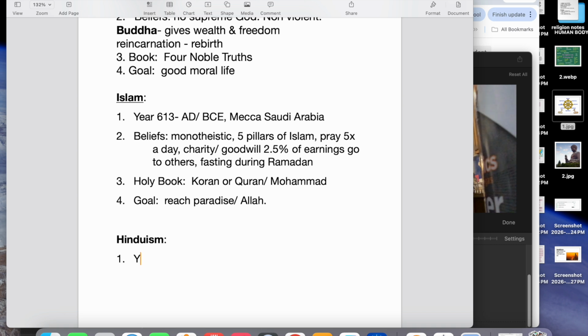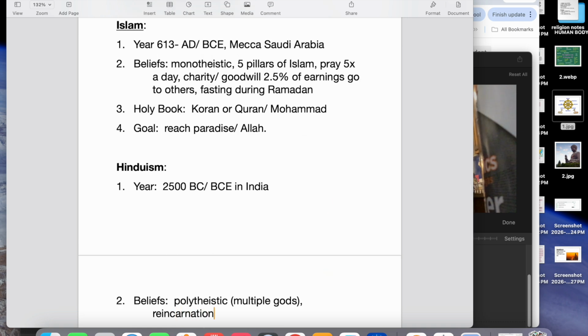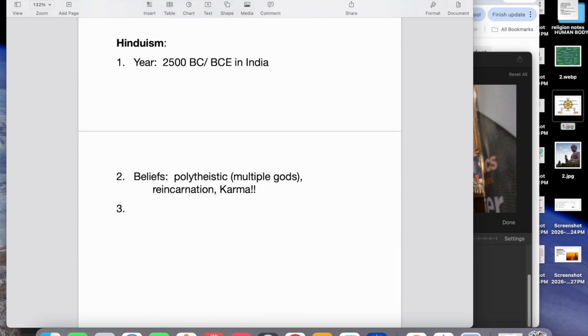Okay, let's take our final notes. Hinduism, we predict around 2,500 BC, before Christ, or BCE. And then in India. And then what are the beliefs? We have polytheistic, which is the belief in multiple gods. We also believe in reincarnation and karma.